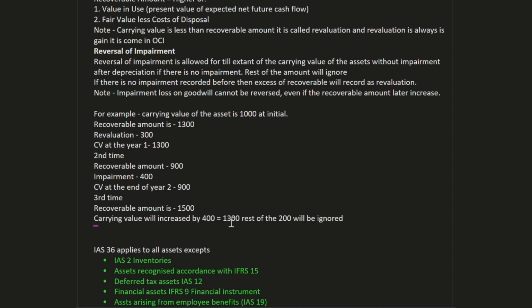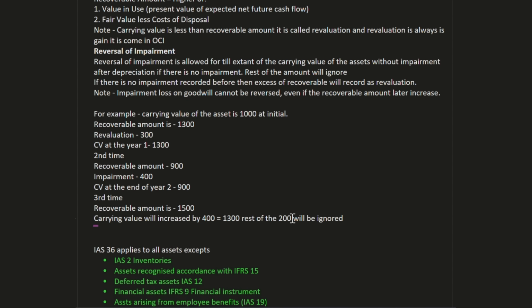So we can reverse our impairment up to the maximum where we did not have any impairment before. For example, the first time we took the revaluation, and again the second time we took a revaluation of 200, so the total would be 1500. In that case we could reverse our carrying value up to a maximum of 1500, but here our carrying value can be reversed only up to a maximum of 1300, because that is what we had recognized before any impairment.